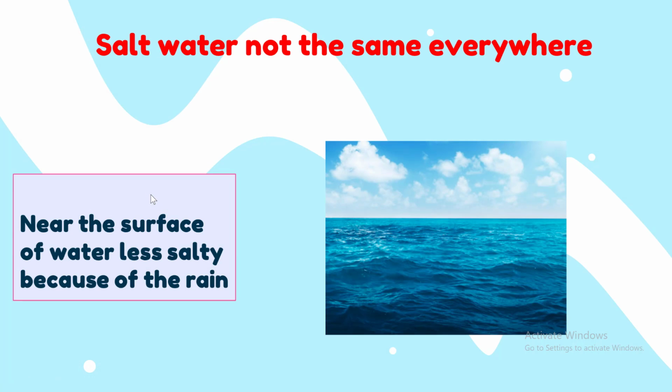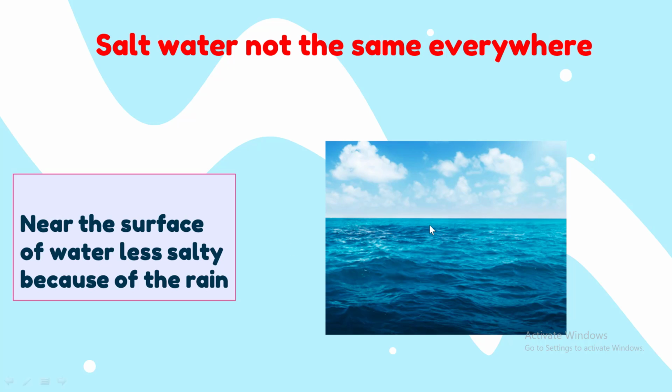Okay. Salt water is not the same everywhere in the ocean. Maybe at the surface it is less, and in the deep it is more. So how? Near the surface, water is less salty because of the rain.